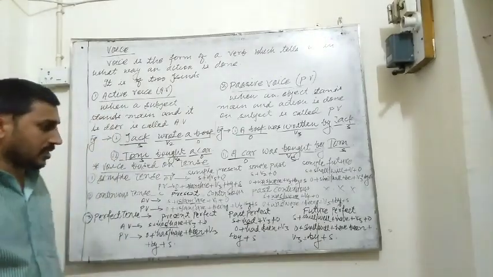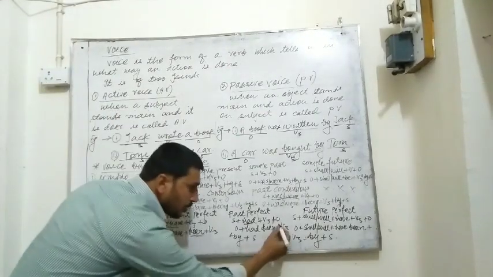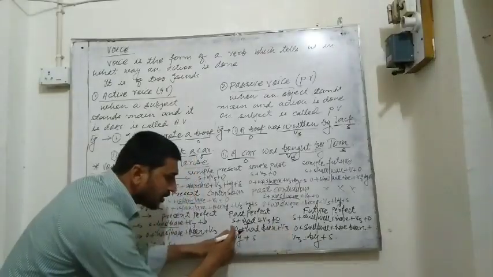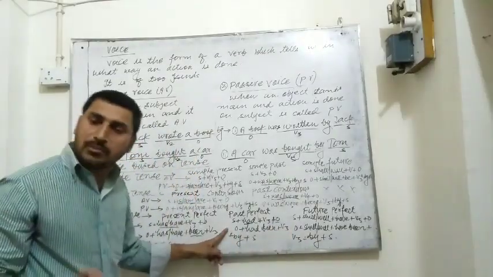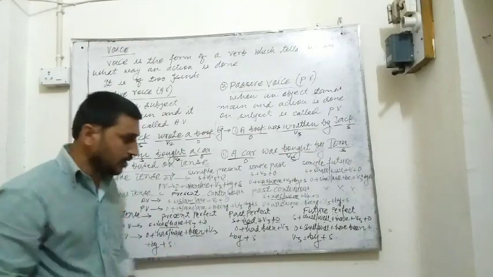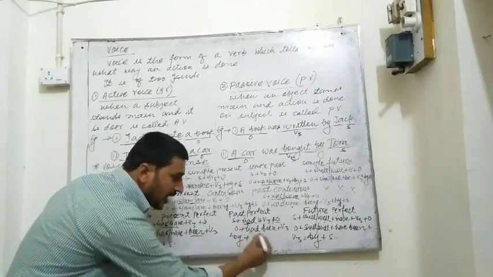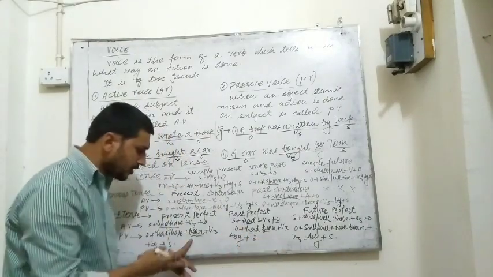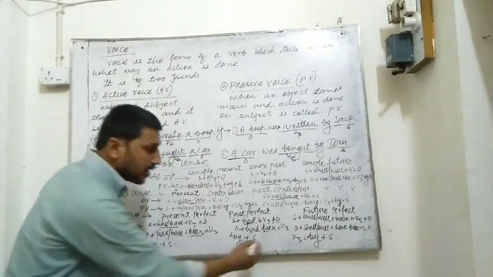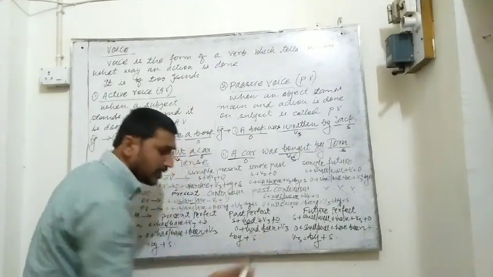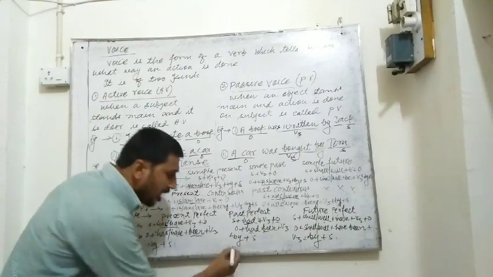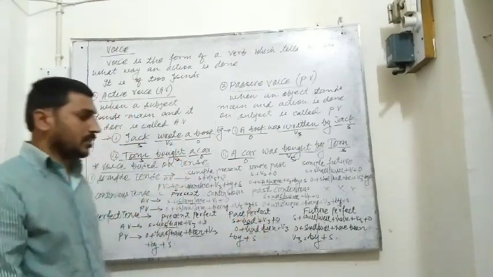Very simple structure. In passive voices, we already know what comes at first. In every passive voice, object comes at first. Object, after that had and been. I have just said in every perfect tense been is used. After that V3 is used in passive voice. After that by plus subject.